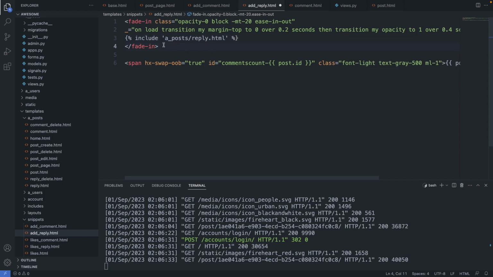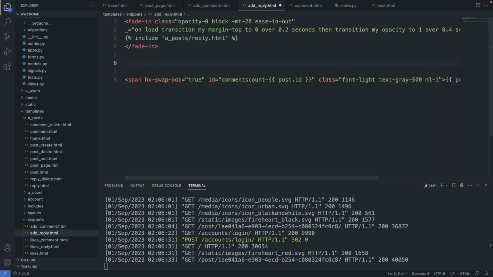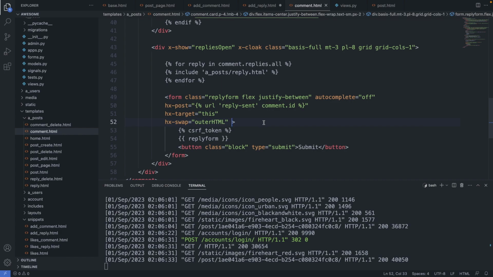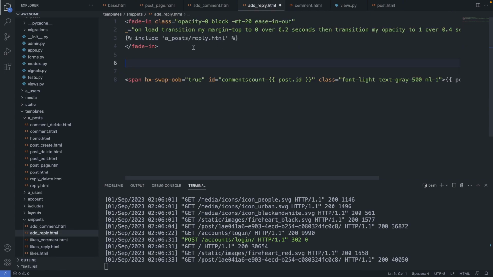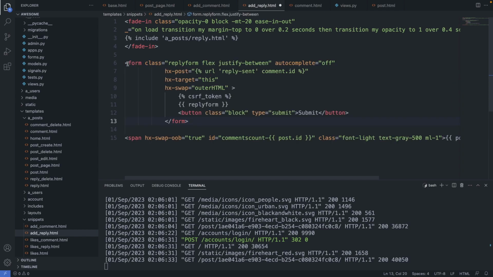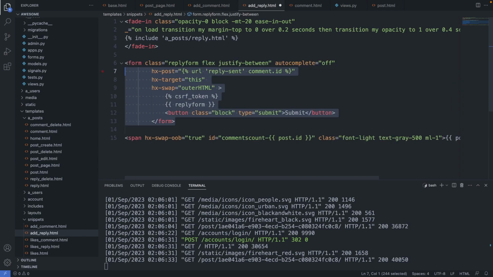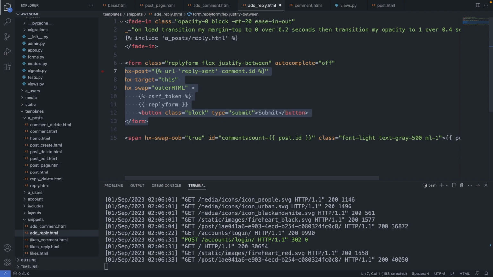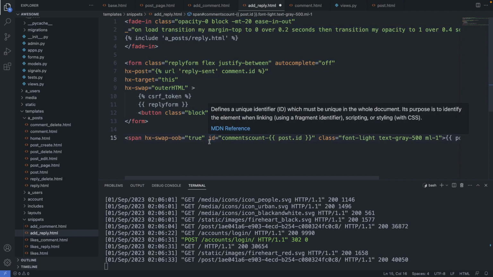Then we include here the form again. So let's get back to the comment and copy this form element. Copy and paste it here again. Like that. So these two elements we will receive now from the backend. The latest reply and the reply form. And the last line here is again to display the count, this time for the replies.